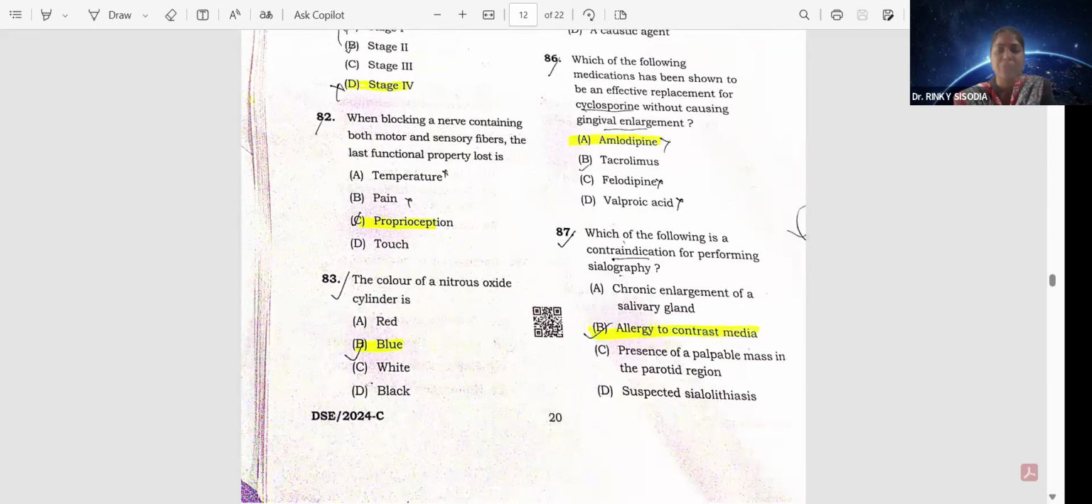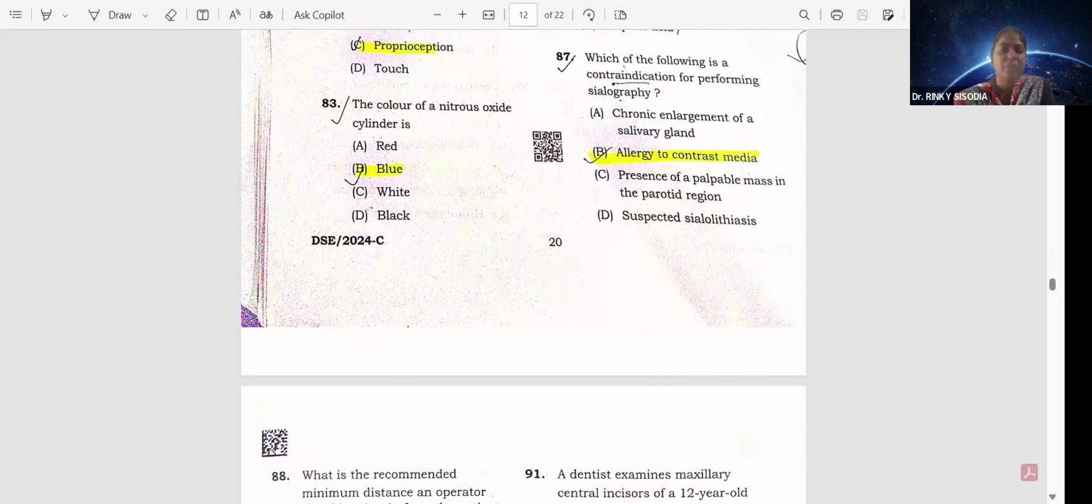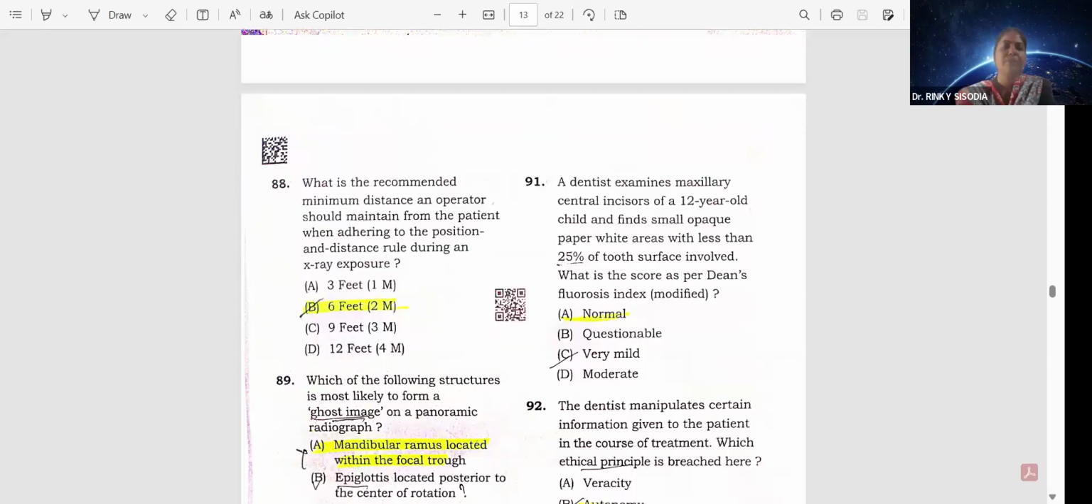Option A. Which of the following is a contraindication for performing xerography? That is option B, allergy to contrast media. Question number 88. What is the recommended minimum distance an operator should maintain from the patient when adhering to the position and distance rule during an X-ray exposure? That is option B, 6 feet.